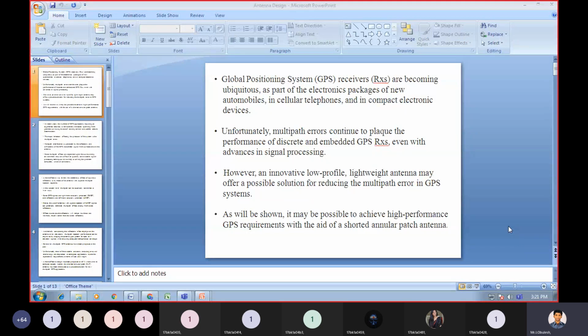However, an innovative low profile, lightweight antenna may offer a possible solution for reducing the multipath error in GPS systems.